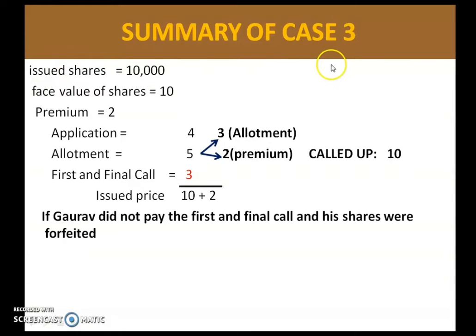As per the summary of case 3, we can see here application of 4 rupees is received from him. Allotment of 5 rupees along with premium has been received from him. But the first and final call of 3 rupees we have not received. Here the called up money, that is, we have made all the 3 calls. So the called up money will be 10 rupees, that is 4 plus 3 plus 3. So 10 rupees called up have been made. But the thing to be noticed is we have not received the first and final call from Gaurav.